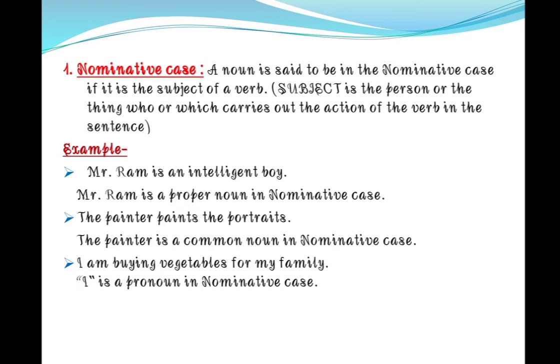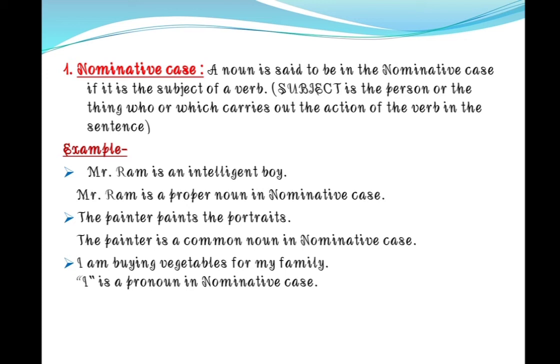A noun is said to be in the nominative case if it is the subject of a verb. It means the subject is the person or the thing who or which carries out the action of the verb in a sentence. That we know very well. So when you get a noun at the place of subject of a verb, it will be considered as nominative case or the subjective case.